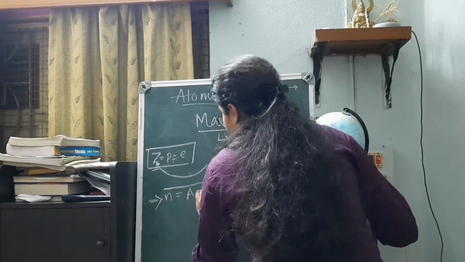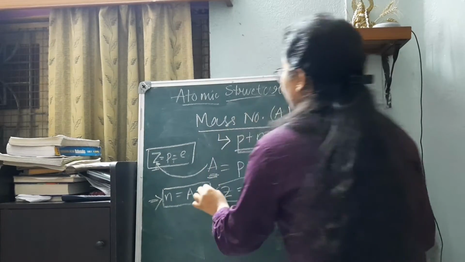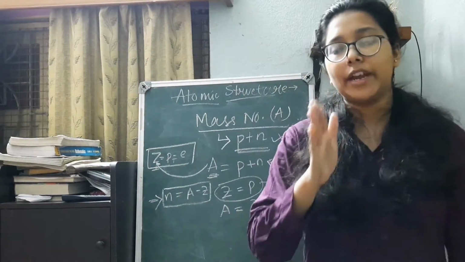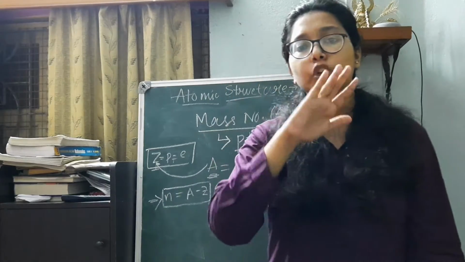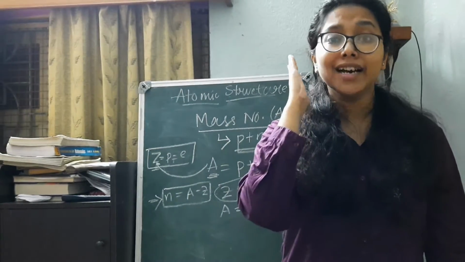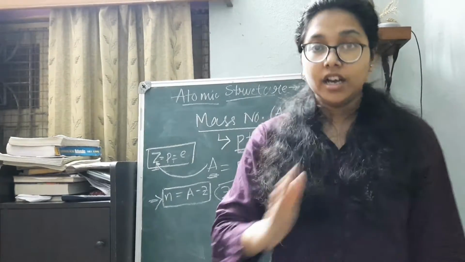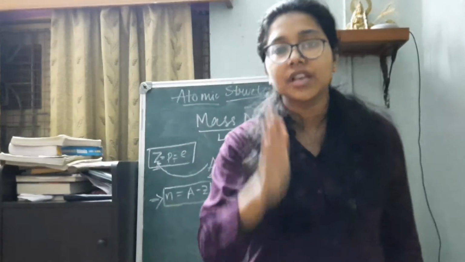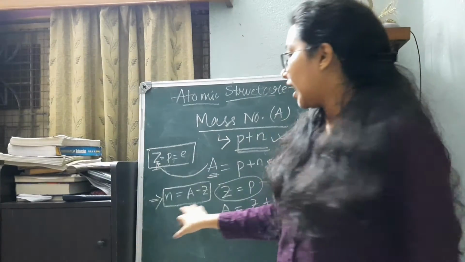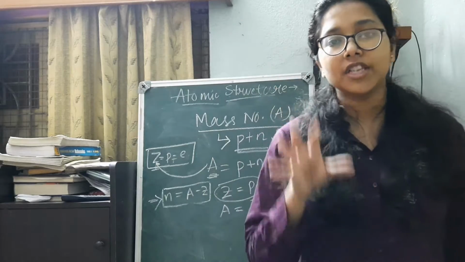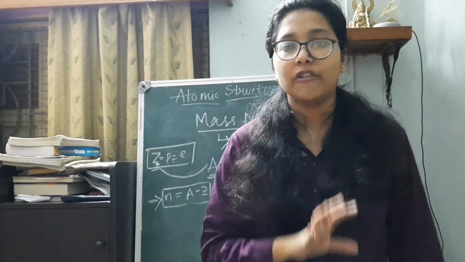So if we are asked to find the number of neutrons and it is given in the question that the number of protons is this, we know the number of protons is nothing but the atomic number Z. And the mass number is also provided, we will directly use N is equal to A minus Z for finding the number of neutrons present in the nucleus of an atom.